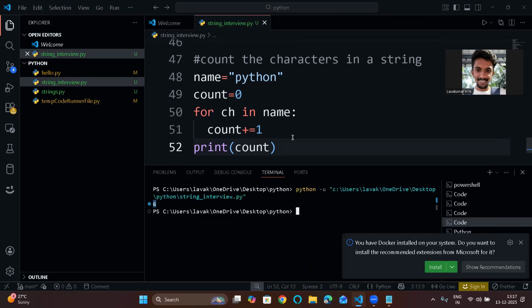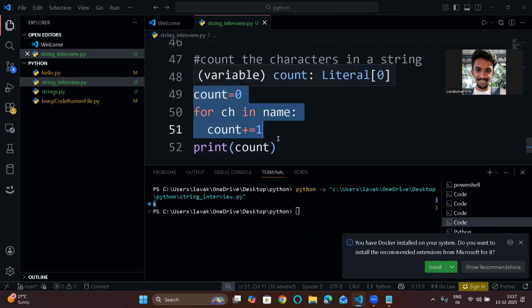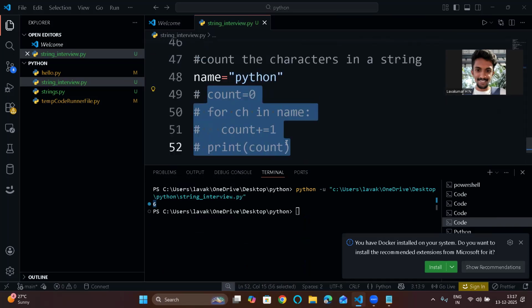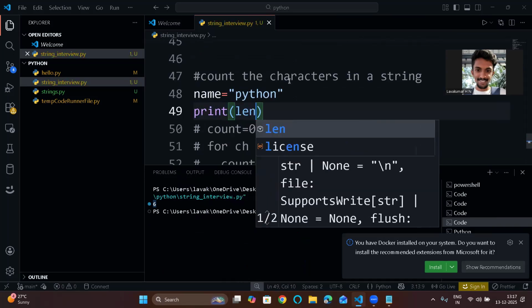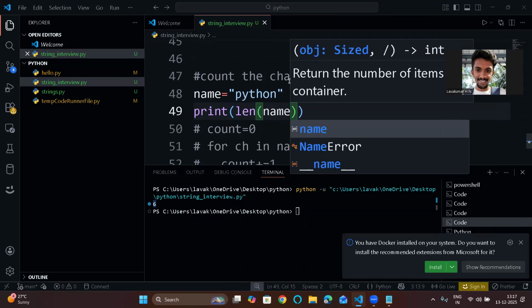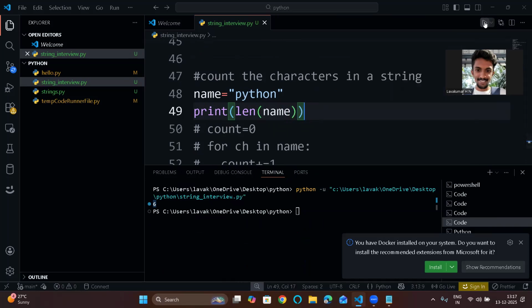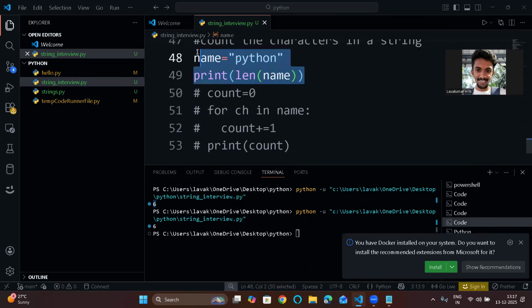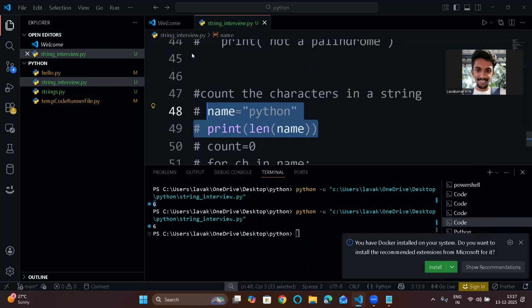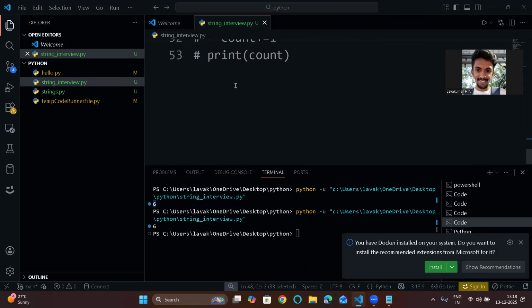See, instead of doing that, you can do one more thing. I already explained the length function, right? Use print length of name. That's it. This is a simple way you can do. Nobody will ask, but this is also another way. Now, some other questions that I can think of about strings are basically they will ask the frequency.